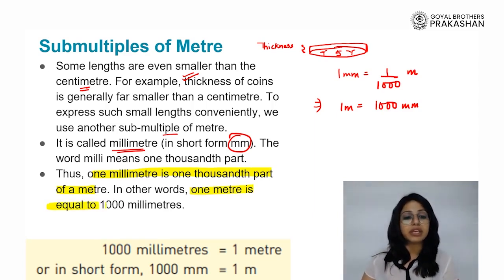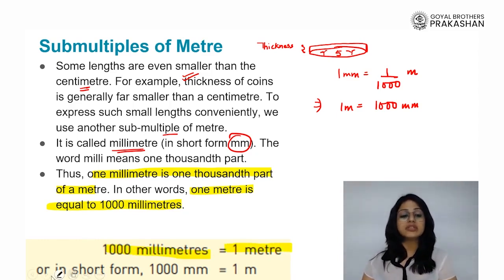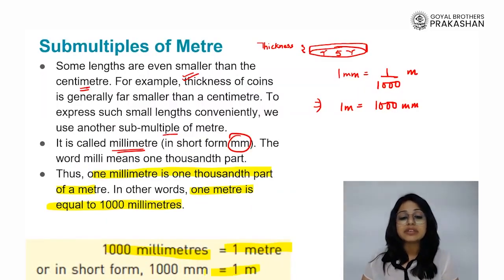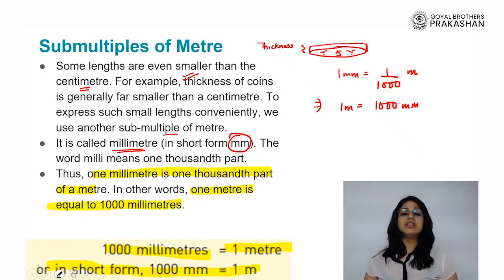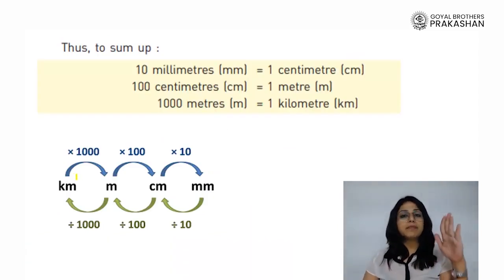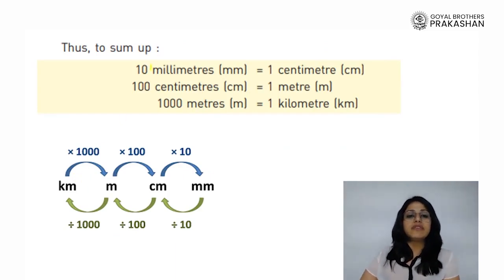That means 1 meter is equal to 1,000 millimeters. So when we have to measure the thickness of very small quantities such as the thickness of a coin, we neither use meter nor the centimeter, rather we go for an even smaller submultiple of meter which is called millimeter.